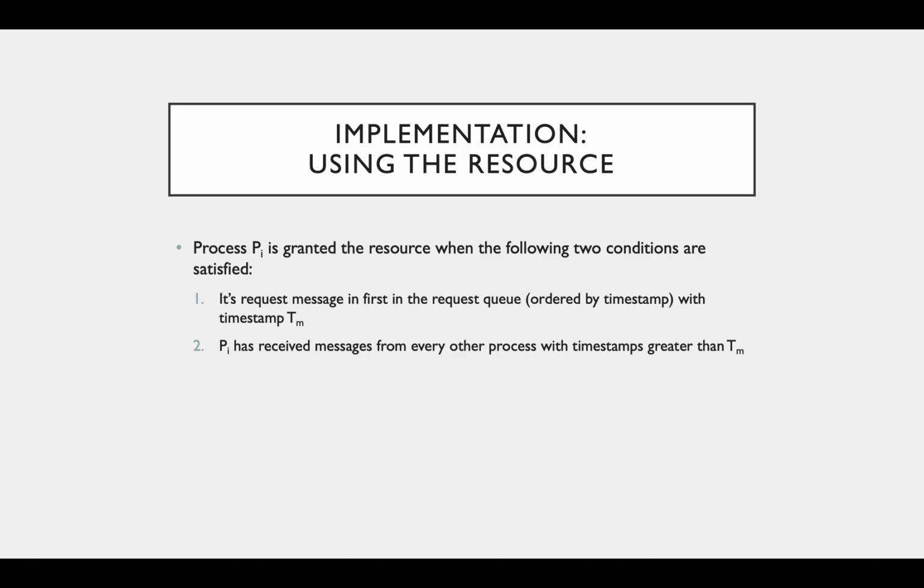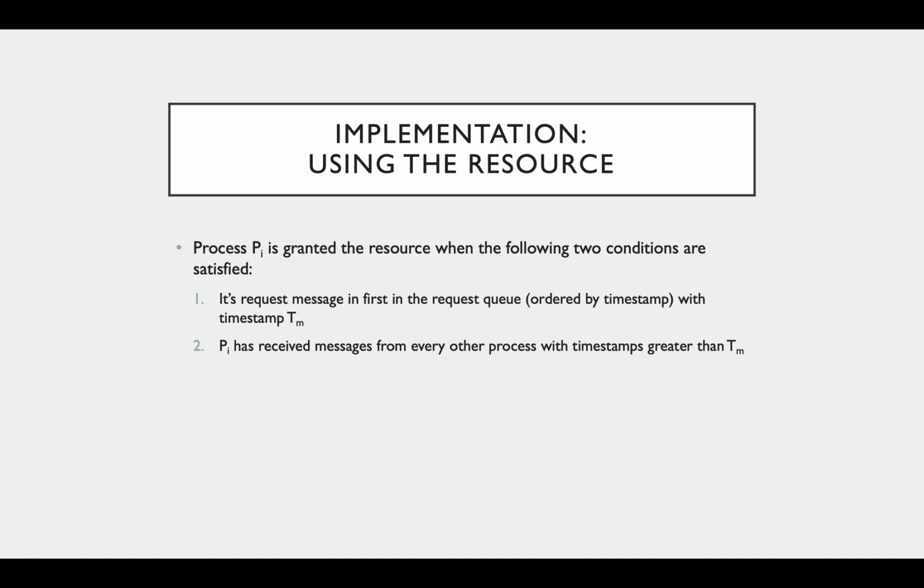Additionally, the process needs to know that no other request could be at the front of the queue, or there's no other process that's trying to access the resource that has a smaller timestamp. To do this, it must receive a message from every other process where the timestamp of the message is greater than the timestamp of the request in the queue.